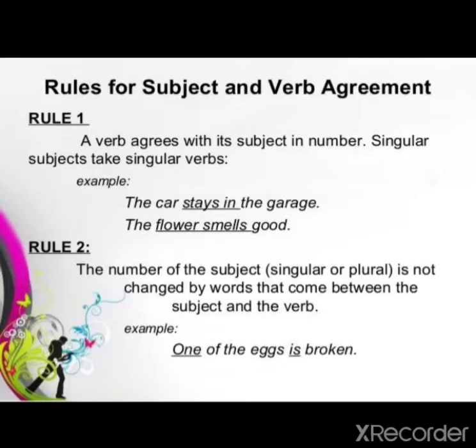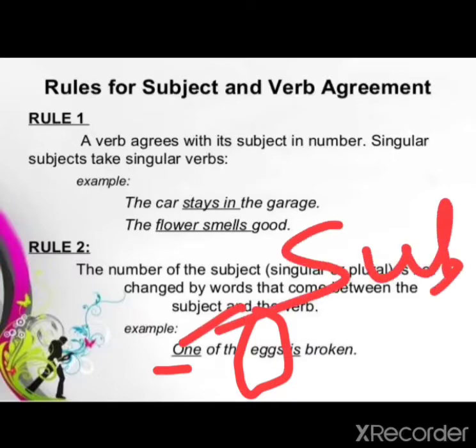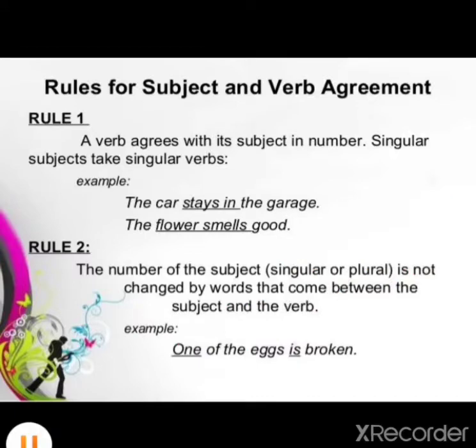Okay. Now come to the next point. Rule number 2. The number of the subject, whether singular or plural, is not changed by words that come between the subject and the verb. One of the eggs is broken. That means the actual subject... I have already discussed all these rules with you, but again I am discussing them for your better understanding. Okay, students? So, one of the eggs is broken. Here do not look at the word eggs. It is not the subject. The subject is one. It is actually the subject. So after one, you have to write is.